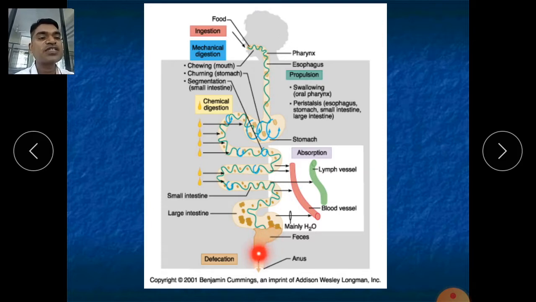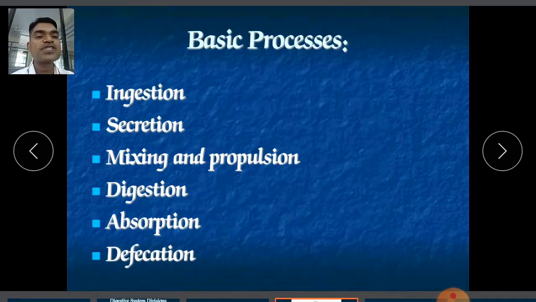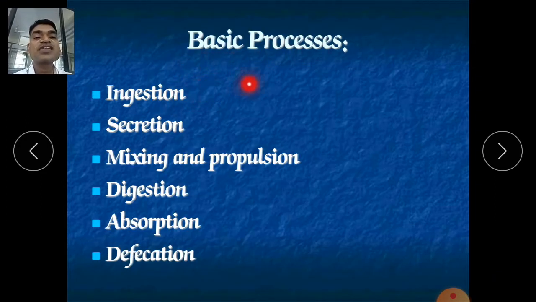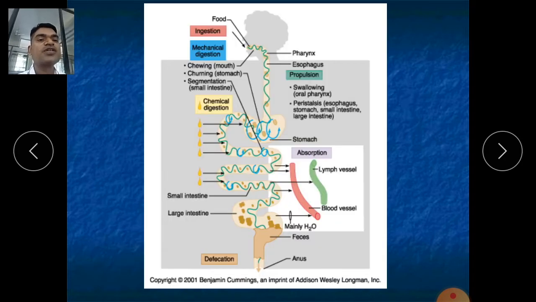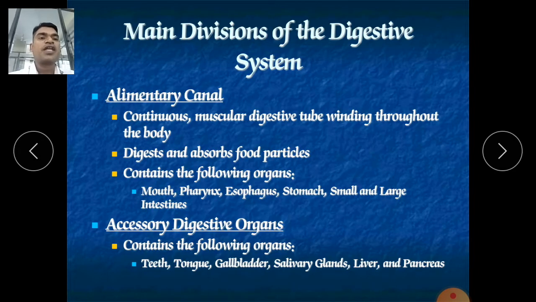So in this fashion we have discussed the basic processes of digestion. There are 6 basic processes, and with this figure we have already discussed them. Now the main divisions of the digestive system.